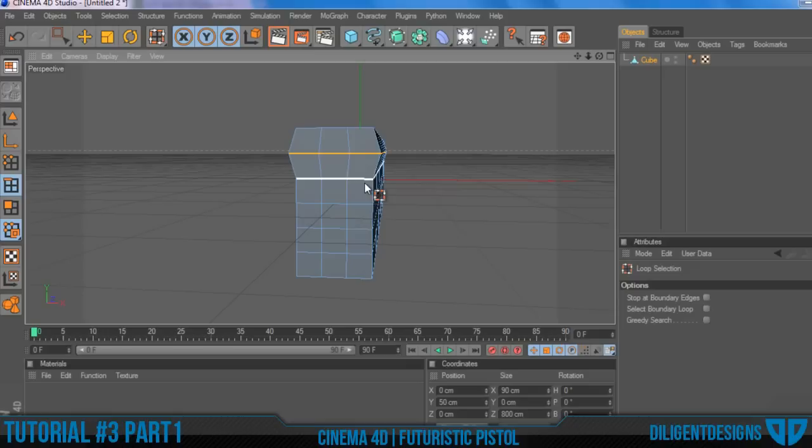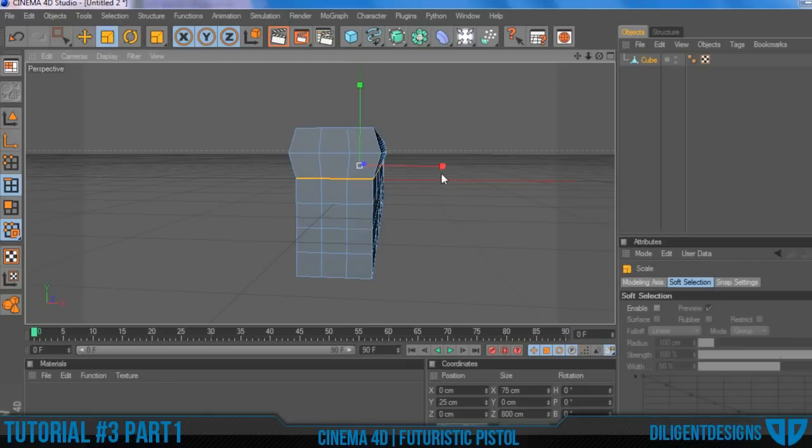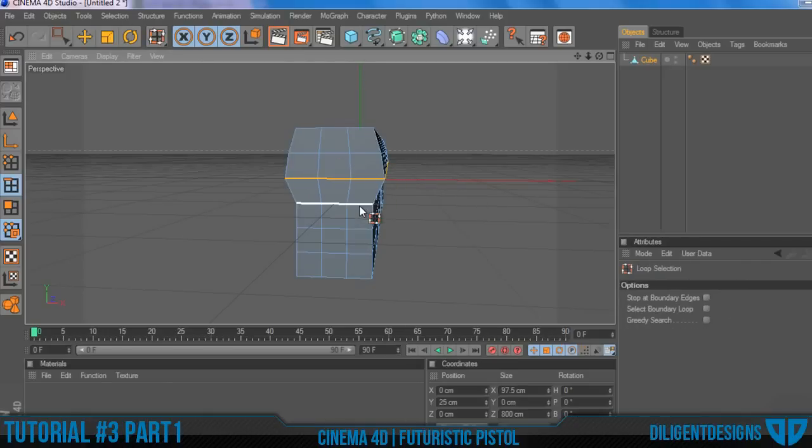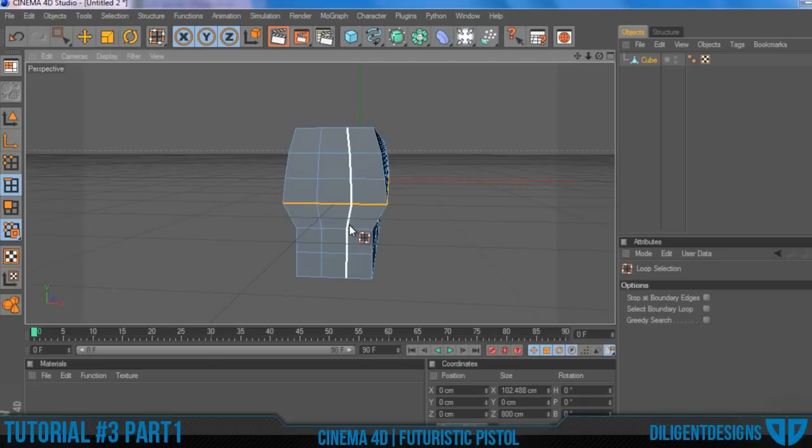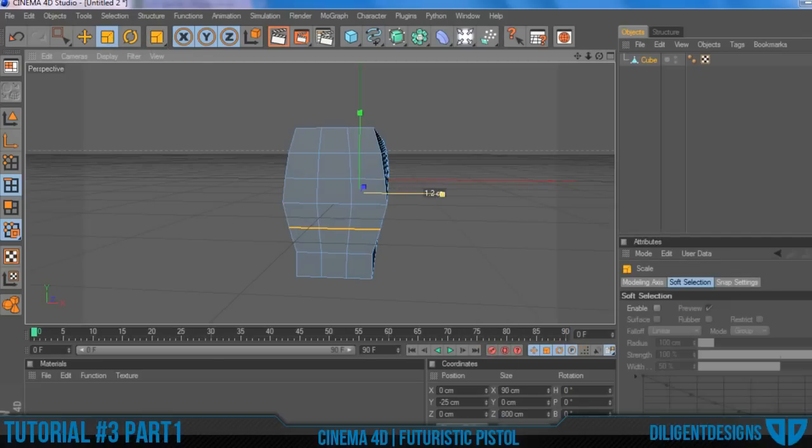And what we're doing is shaping the basic starting block for the gun model. And futuristic guns are usually a little more like trapezoids and jagged edges and stuff like that. So you can look it up on Google Images if you want to get more of an idea of what they look like.